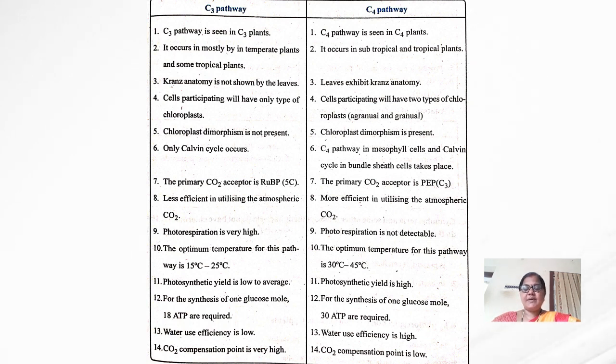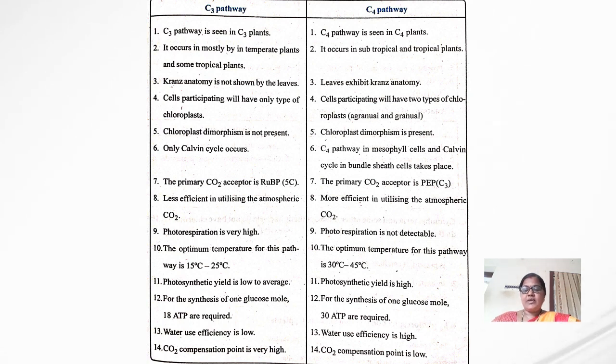And in this C3 pathway, the primary acceptor is RuBP, which has 5 carbon atoms. And when it comes to the C4 pathway, the primary carbon dioxide acceptor is PEP, that is C3.